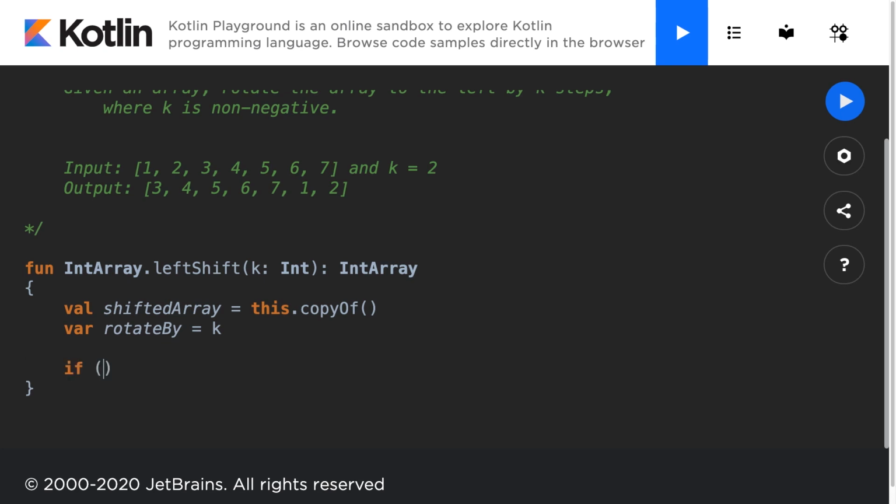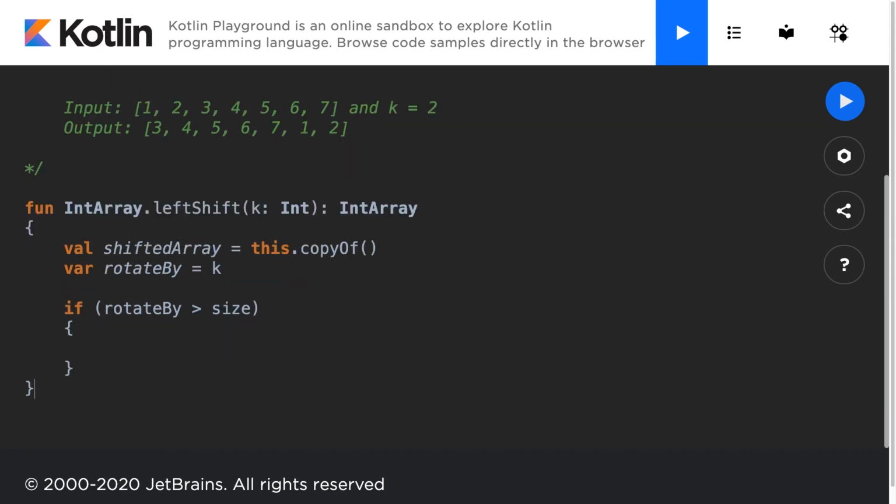We'll check if rotate by is greater than the size of this array. If so, it means that we have a value of k that requires us to perform more than one 360-degree rotation. Therefore, we have to take rotate by and mod it by the size. So we'll take rotate by and assign it equal to rotate by mod the size.